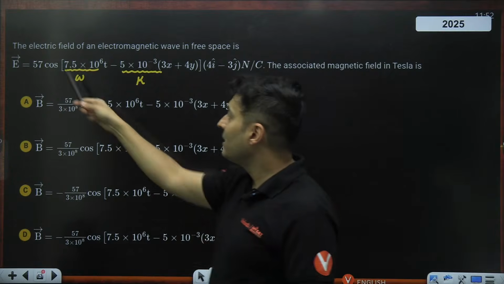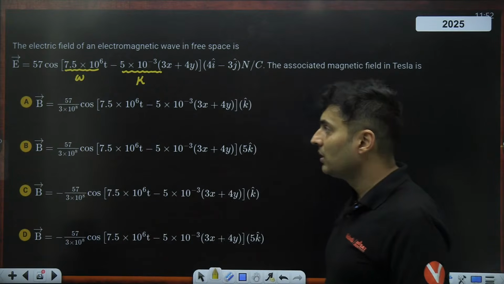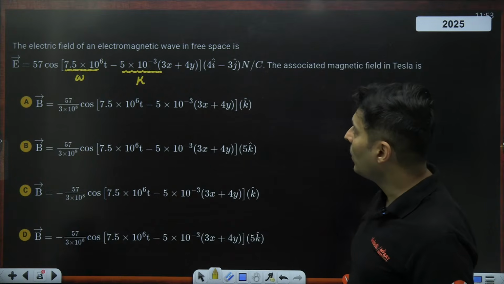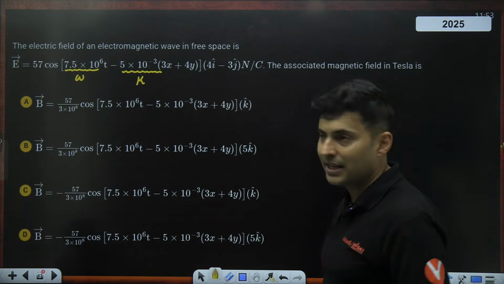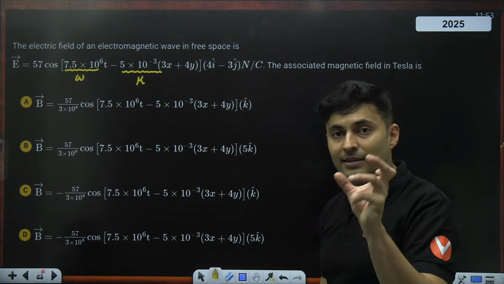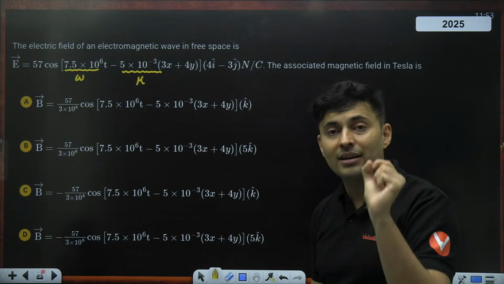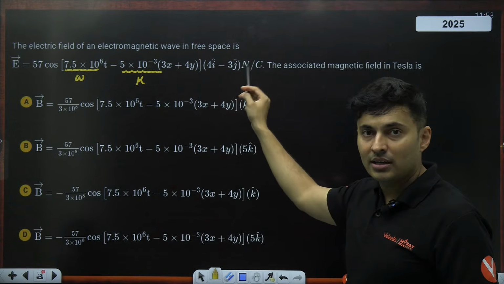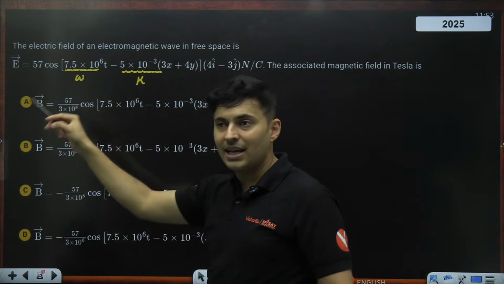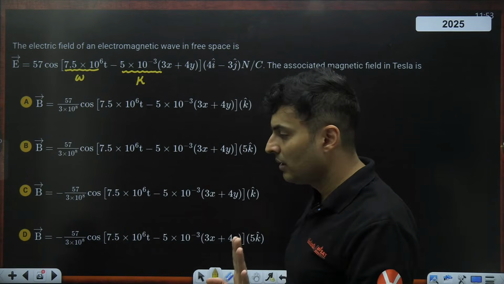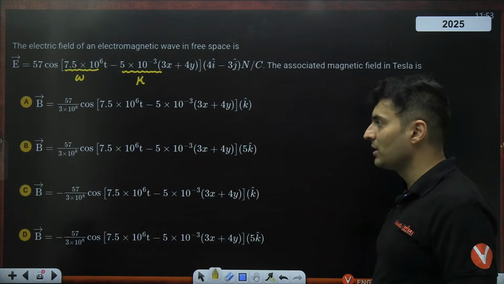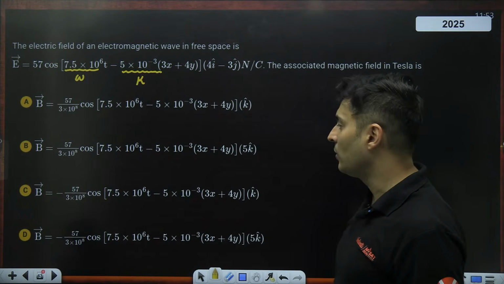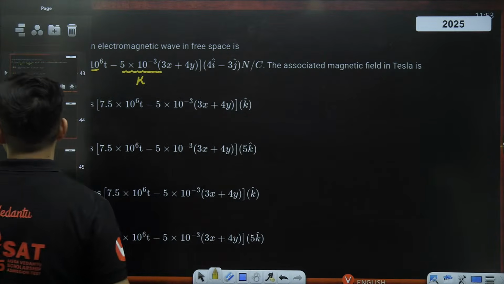So is 57 really the amplitude? The answer is that 57 is not really the amplitude, because 4 I cap minus 3 J cap, as a vector quantity, is not a unit vector. So technically I should not take 57 as my amplitude. That is a mistake. A lot of students take 57 as their amplitude, but that is definitely wrong. So what should you actually be doing?